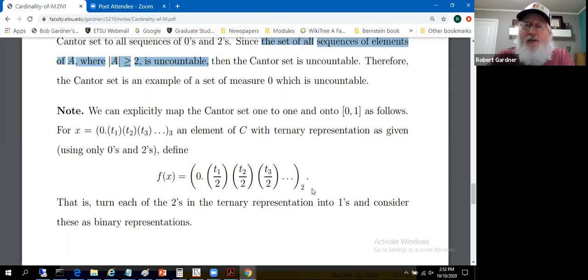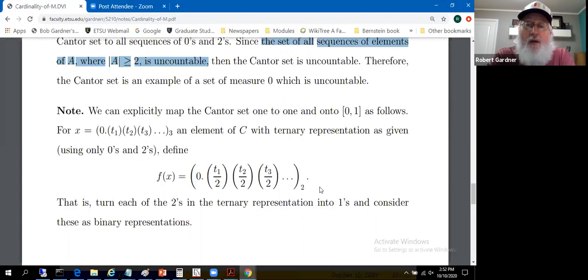We'll treat that as a base 2 decimal expansion. So you're getting then all sequences of zeros and ones, 0 point, and then all zeros and ones. Then that's giving you every number in the interval 0, 1 by giving its binary representation. So we're mapping base 3 representations of Cantor set elements to base 2 representations of elements in the interval 0, 1.